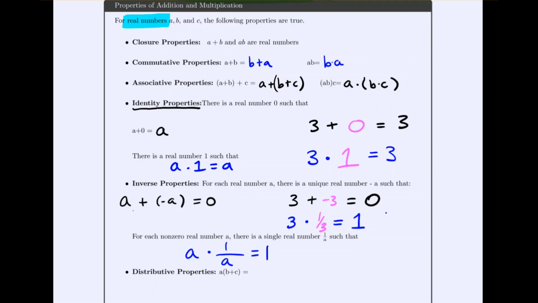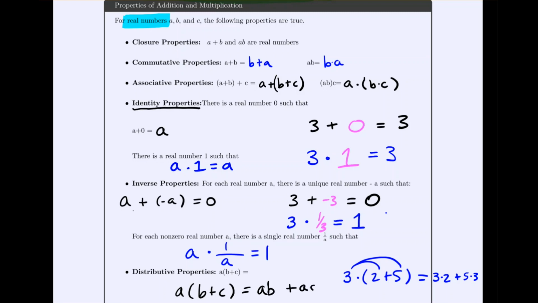Notice here, first you add b plus c and then you multiply by a. That's the idea of maybe saying 3 times 2 plus 5. Well, you could add these together and then multiply, or you could multiply them separately and then add the results. So that's saying you could distribute the multiplication across addition, and that's expressed as a times b plus c is the same as multiplying a times the first term and then just adding that result of a times the second term.